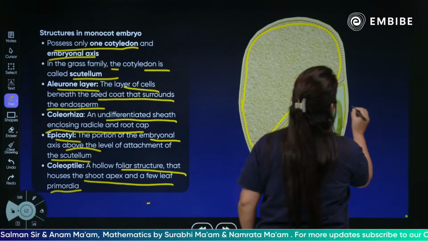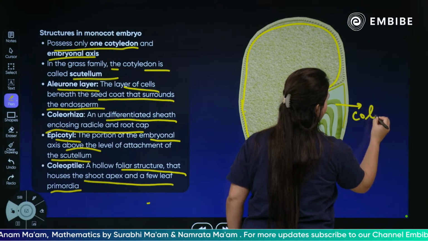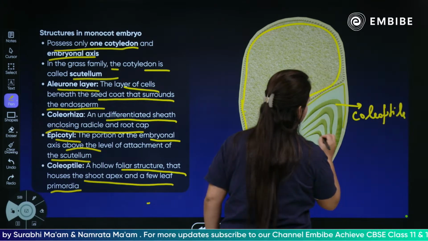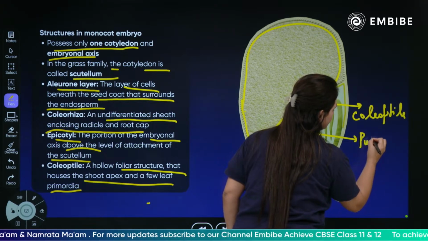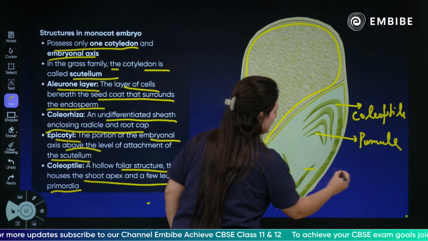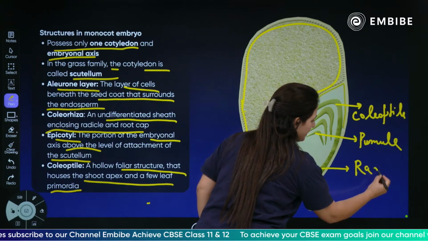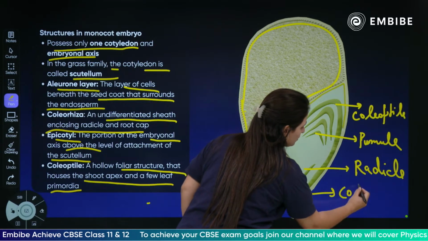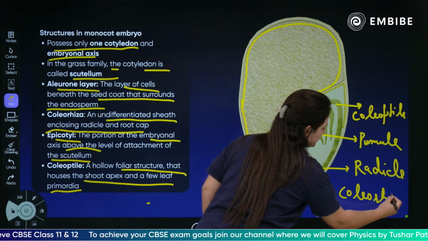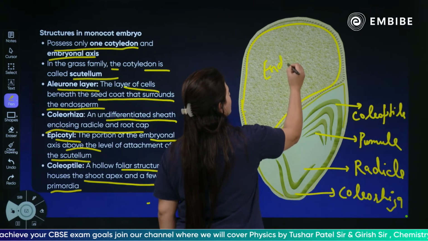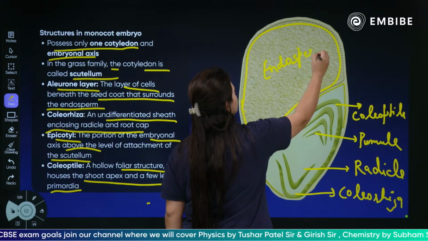Children, this is your coleoptile. This is your plumule. This is your radicle, and this is your coleorhiza. And this is your endosperm. So now you will have a better understanding of this.